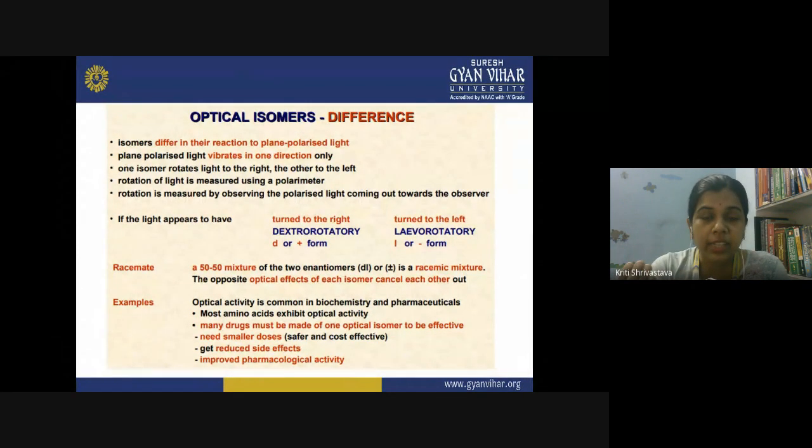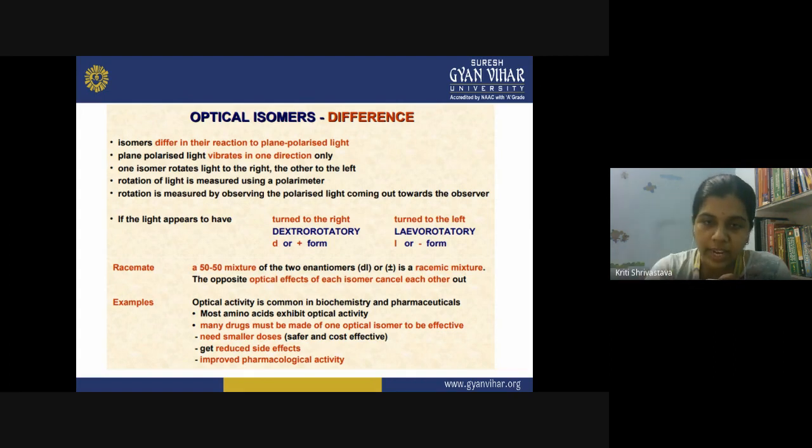Now, what is plane polarized light? We know that natural light is not polarized. It has vibrations in all possible directions. But when you pass it through a filter, through a slit, what happens? Only the vibrations in a single direction are allowed through the slit. And in this manner, you get plane polarized light. So plane polarized light has vibration in a single direction only.